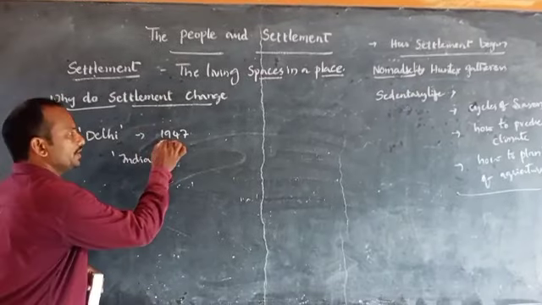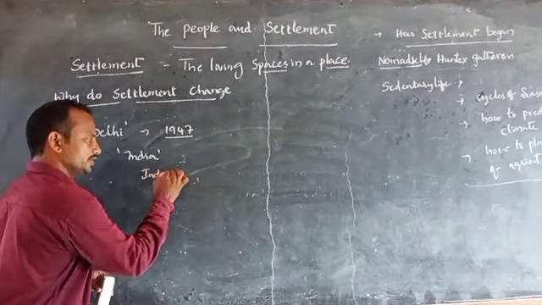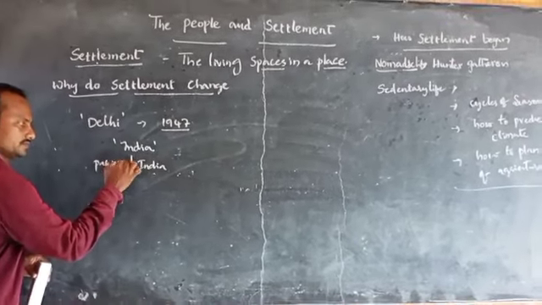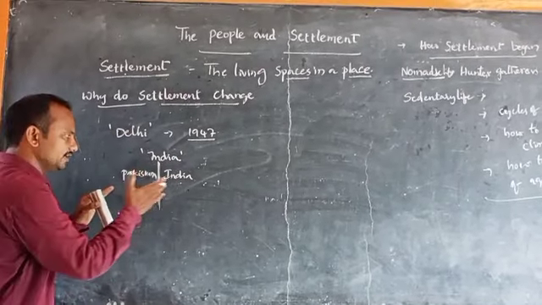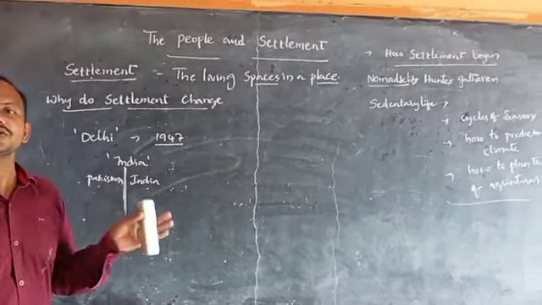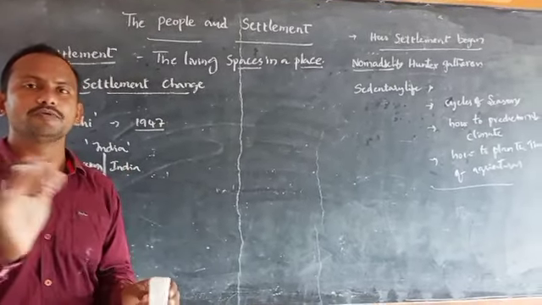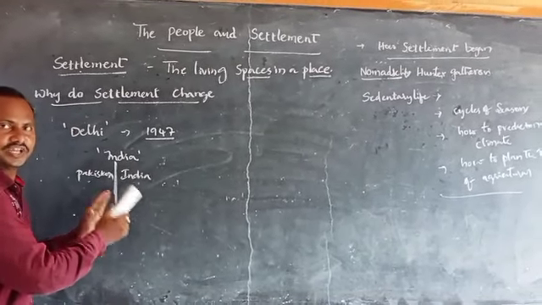That too, at the time of independence in 1947, our country was partitioned into India and Pakistan. When the new border was drawn between India and Pakistan, so much displacement happened. Nearly 1.5 crore people were displaced from India to Pakistan and from Pakistan to India.